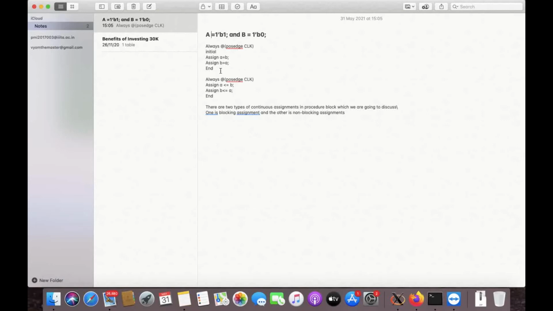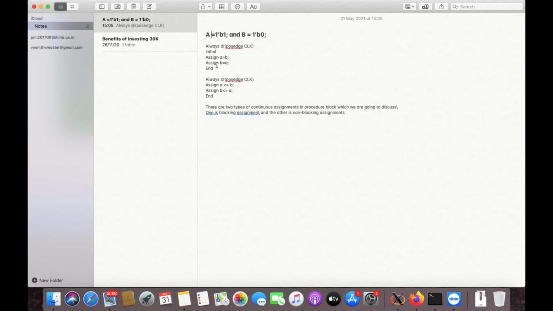There are two statements which are called sequentially, and whenever the positive edge of clock occurs, it will execute, for each and every positive edge of the clock. It will assign the value of b to a, then it will assign the value of a to b.